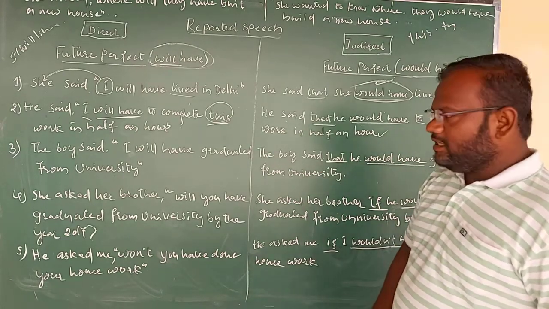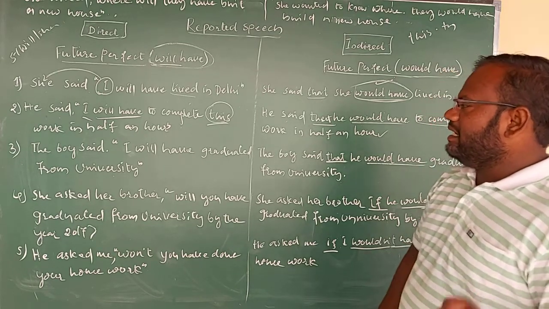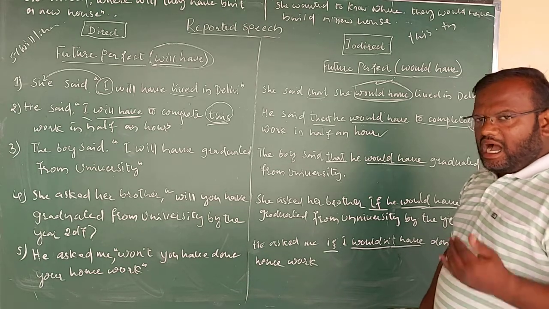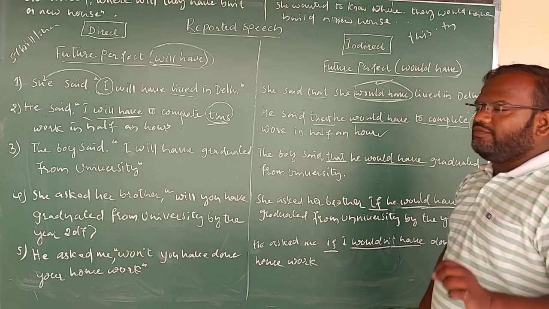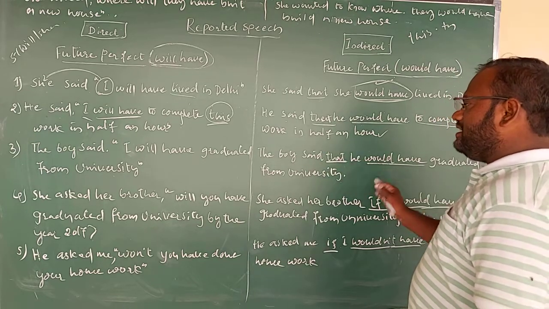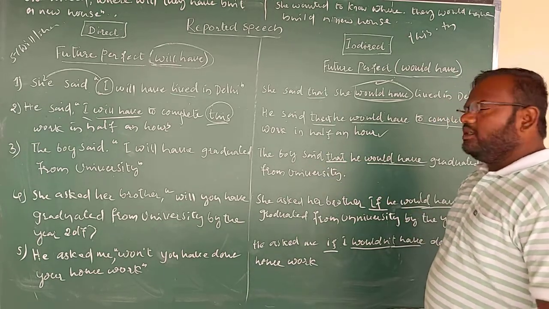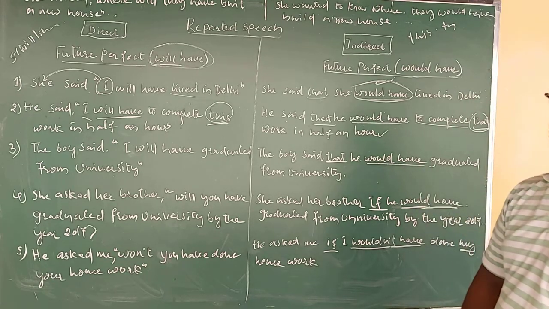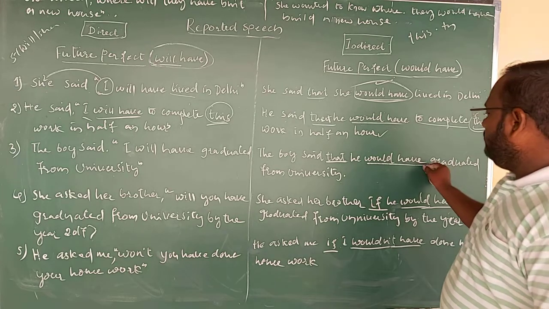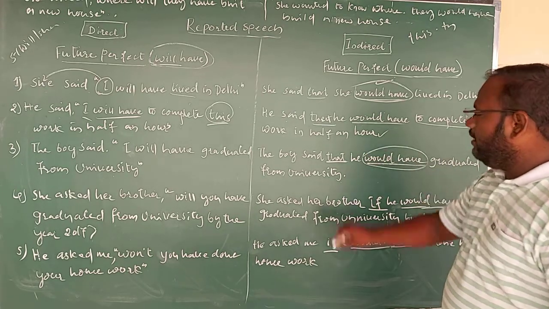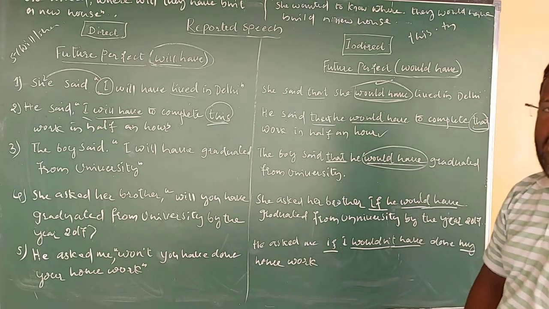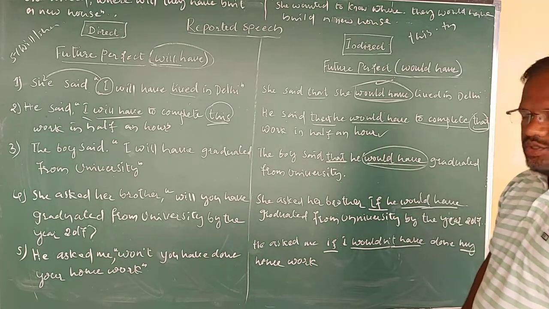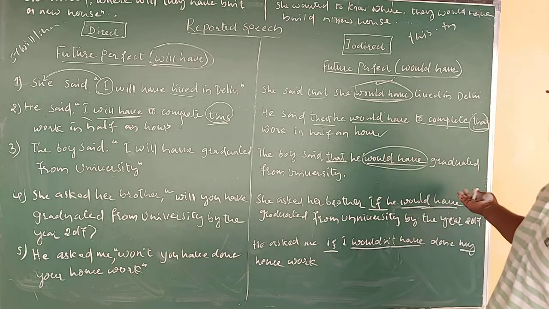The boy said, "I will have graduated from university." When we are changing it to indirect speech, it will become: the boy said that he would have graduated from the university. The only thing we need to change is the helping verb: instead of "will have", it becomes "would have", and we use "that" as a conjunction. The remaining words stay as they are, no changes at all.